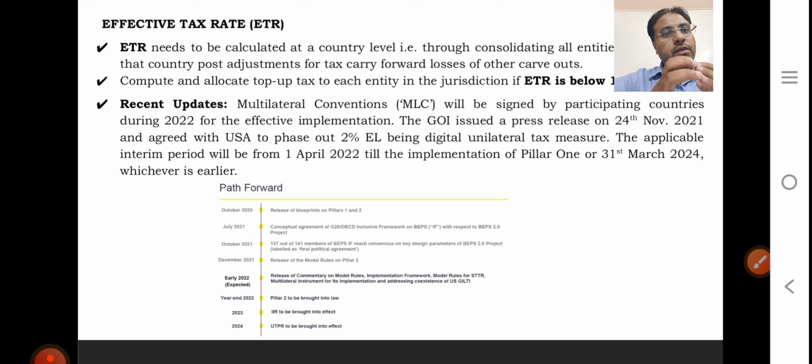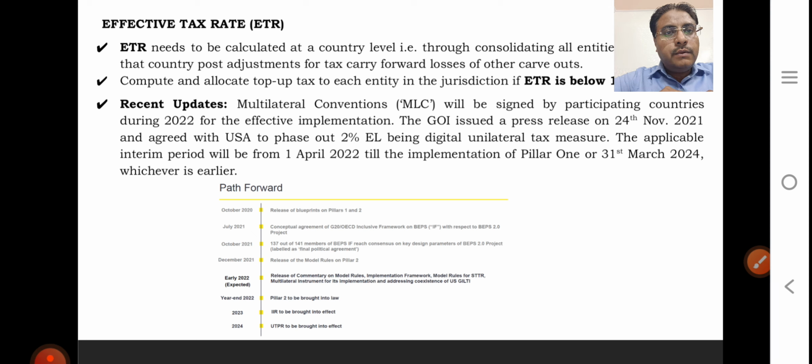What went on in the past? They released a blueprint. This is called the blueprint book, released by the OECD. This OECD book is available on the OECD website. You can download it and read the rules, what the rules say, what the commentary says, and the examples given.